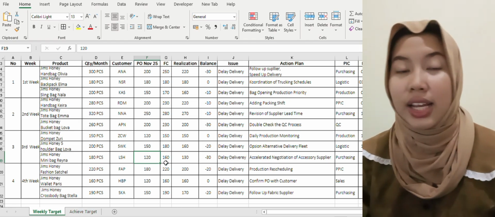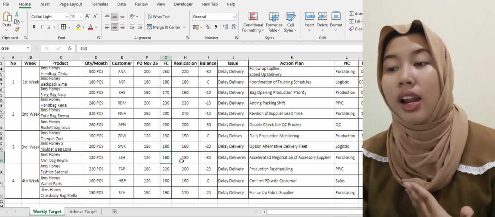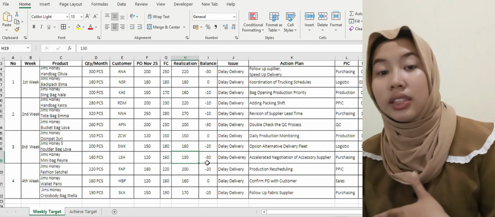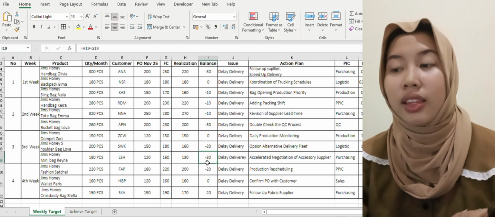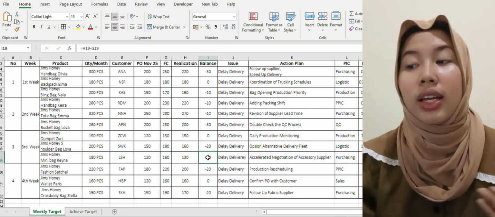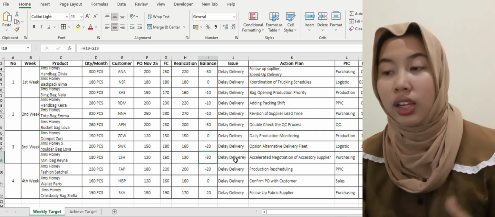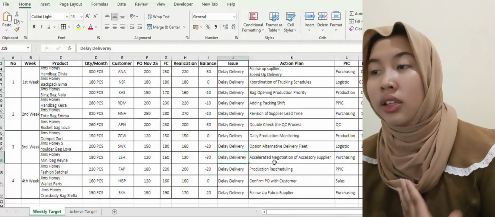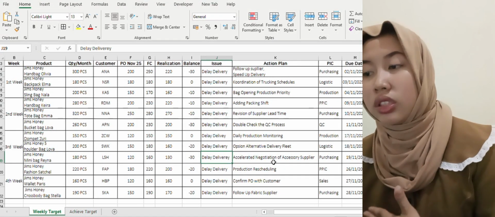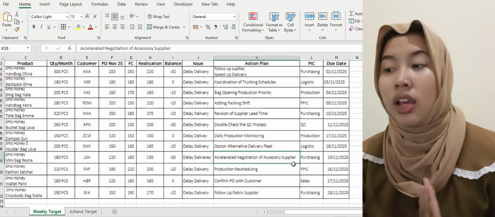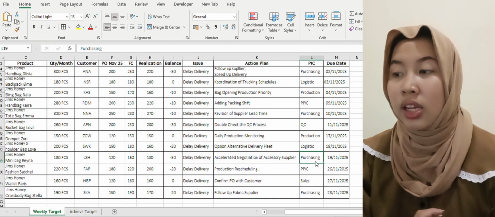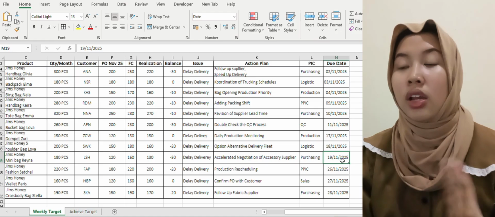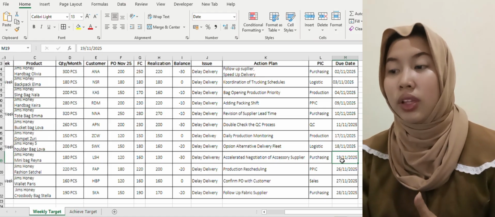The forecast is 160 pieces, and the realization is 130 pieces, and the balance is minus 30, meaning the target was not reached. And the issue is still delay delivery, and the action plan is accelerate negotiation of accessory supplier, and the PIC is purchasing, and the due date is November 19, 2025.